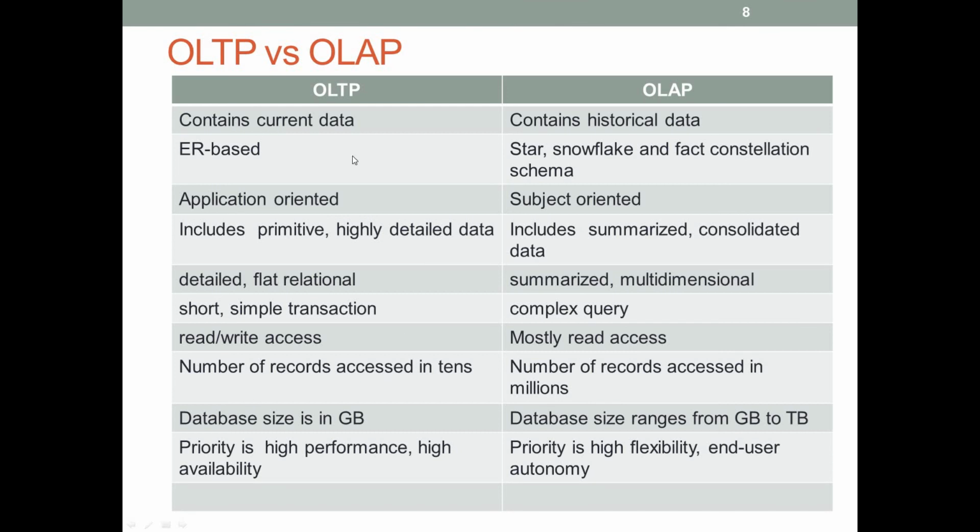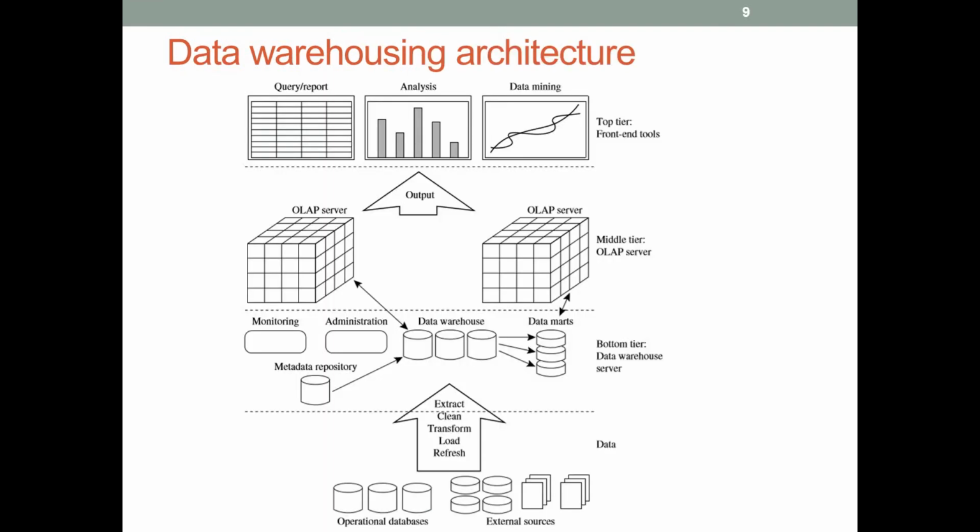The number of records accessed is in tens in OLTP, while in OLAP it is in millions. Database size is at most in GB, but OLAP deals with database sizes ranging from GB to TB. Using OLTP, the priority is high performance and high availability, but for OLAP, the priority is high flexibility and end user autonomy. So this is the difference between OLAP and OLTP.